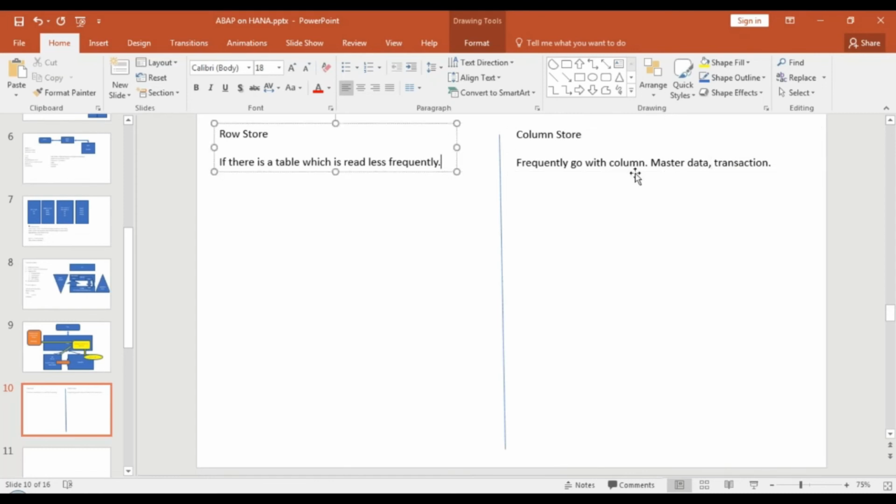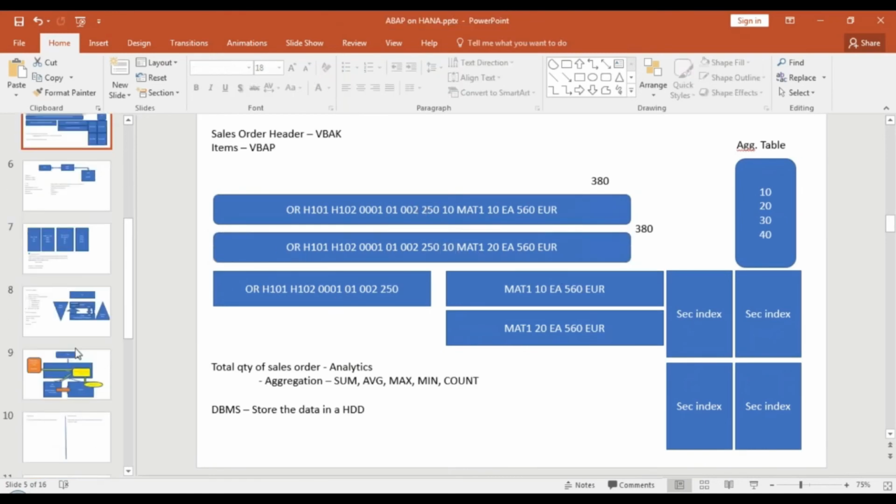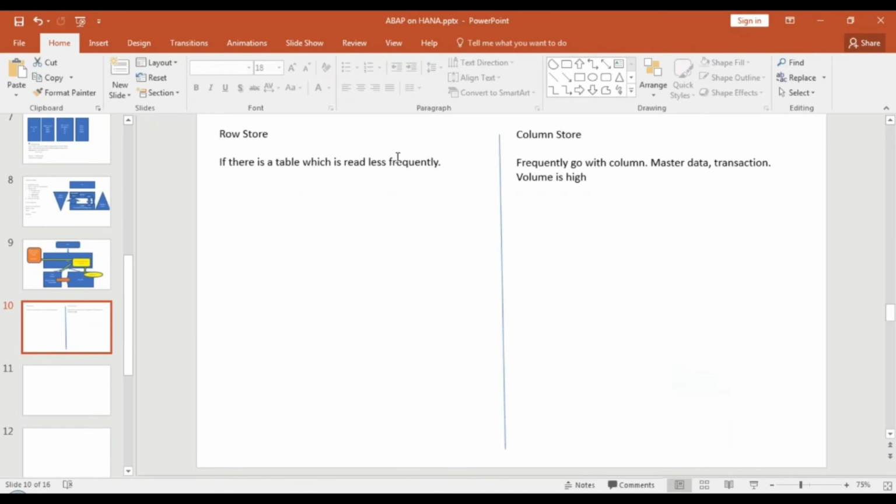And all your data which is read less frequently, like org data, for example, or configuration data, you can go with row store. If the data volume is high, go with column store. Why? The reason is very simple: whenever you change something, it would lead to a change document and more memory is required, and adjustment of secondary indexes is required. So that's again a disadvantage for transaction tables. Any change would lead to re-replication of all the fields. Even though one field is changed, re-replication of all fields takes place, which is also a disadvantage in the case of a row store. So if data volume is high, go with column store.